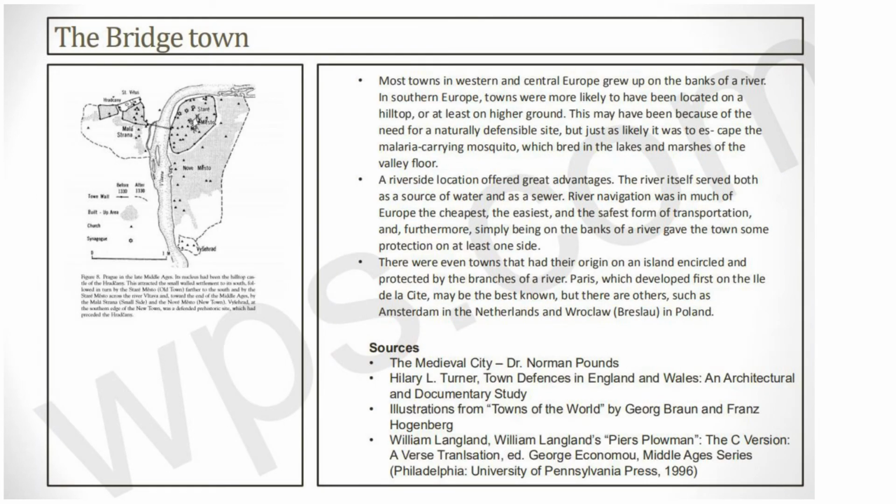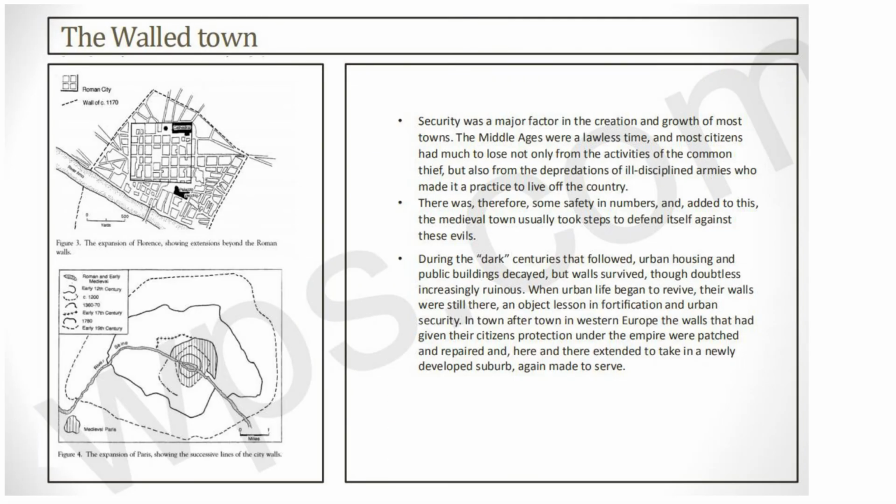Now, the walled town is very interesting because if you see the top left hand side picture, that particular square which is kept there is the Roman city. Inside was where mostly the important places were, the cathedral, the residential housing, and the housing for soldiers, and everything was kept inside the particular Roman city, which had a wall. That wall was built very previously, in the 5th or 6th century.